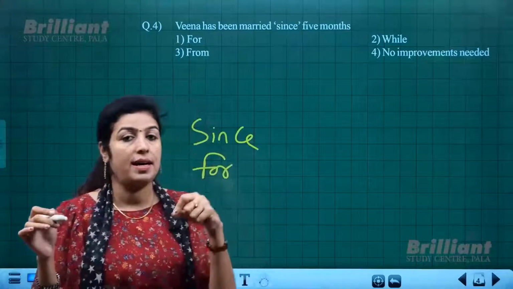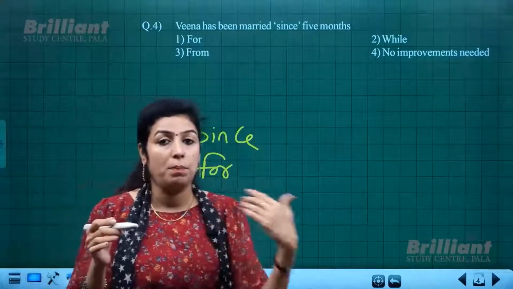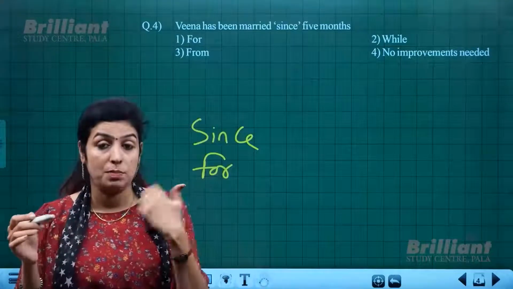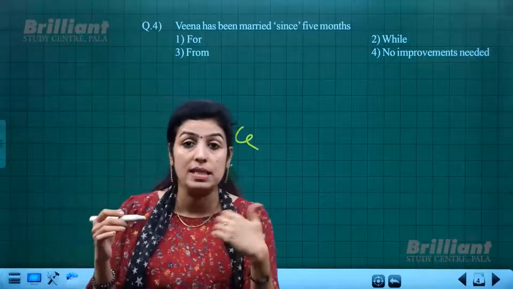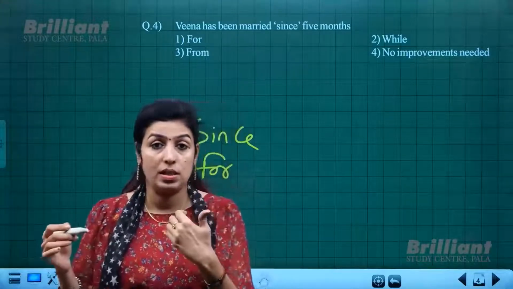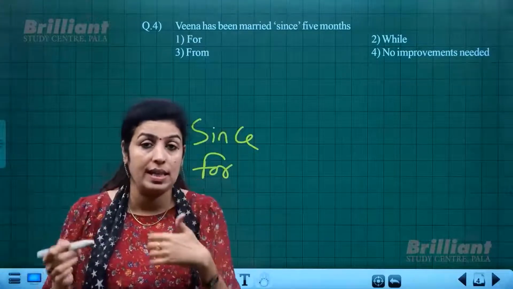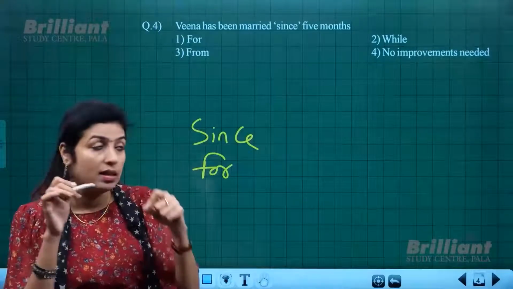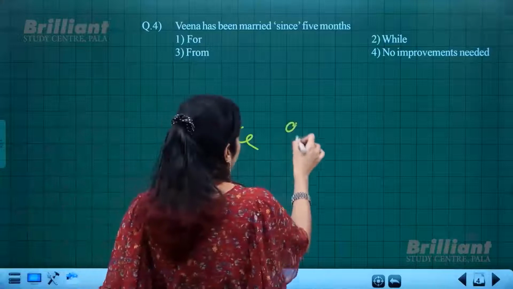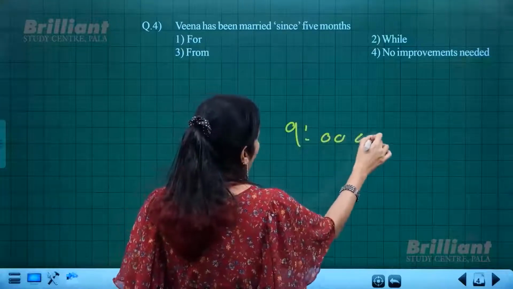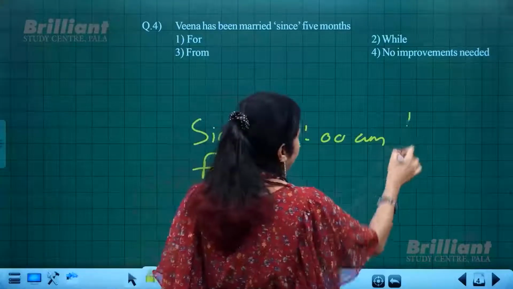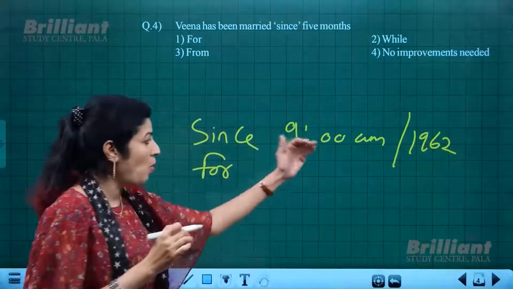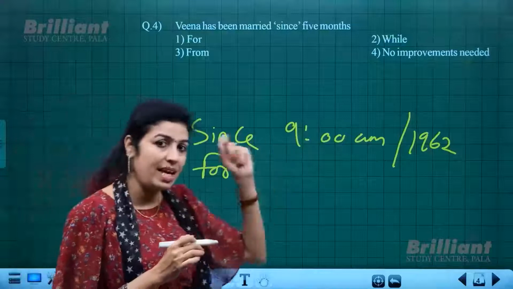Or else when I say that this material has been used by the people since 2020 or 2019, that means the exact point of time, that is the year. So since 9 a.m. or else since 1962. Okay, so these are the points which denote time, but the exact time.